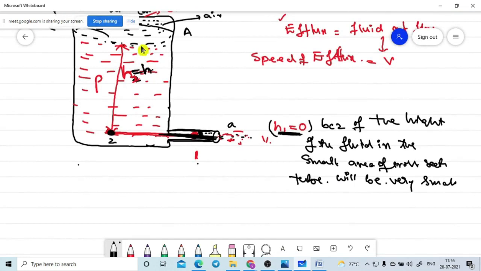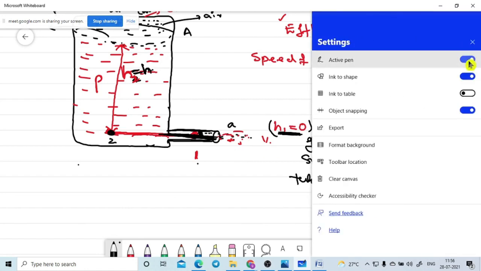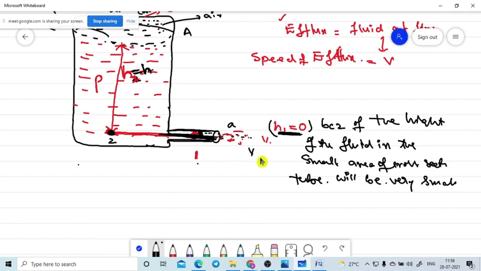See, the fluid is coming out from the container and it is entering into the small nozzle and going out from the nozzle. The velocity of the fluid which is going out from the nozzle, I am taking as V1, because our aim is to find the V1 value. When the fluid is going out, the level of the fluid will come down with a certain velocity. That velocity I am taking as V2.